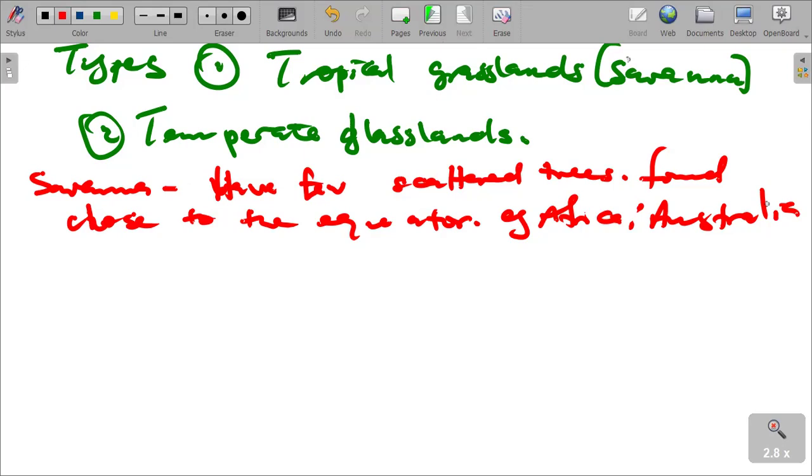And then the temperate grasslands are found further away from the equator.